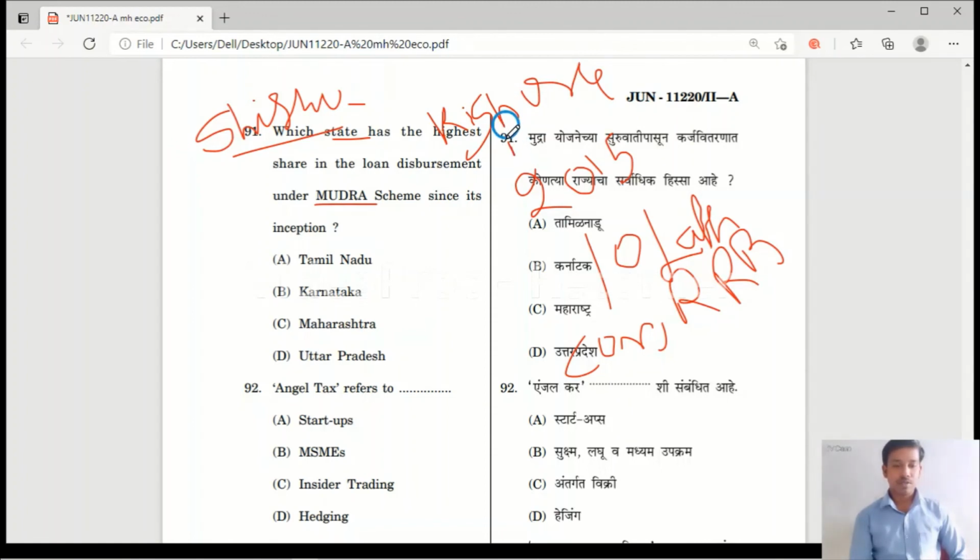And the third one is Tarun. Under Tarun people can get loans above 5 lakh and up to 10 lakh. So for question 91, which state has the highest share in loan disbursement under Mudra scheme since inception, option A Tamil Nadu is the correct answer.